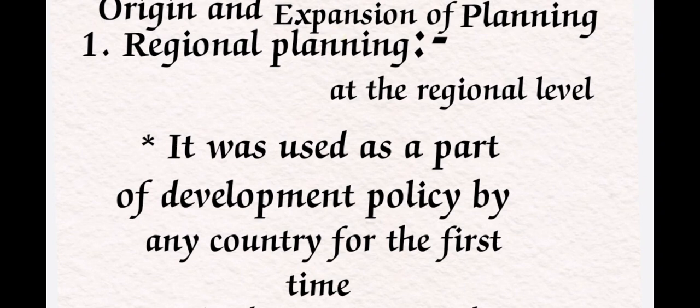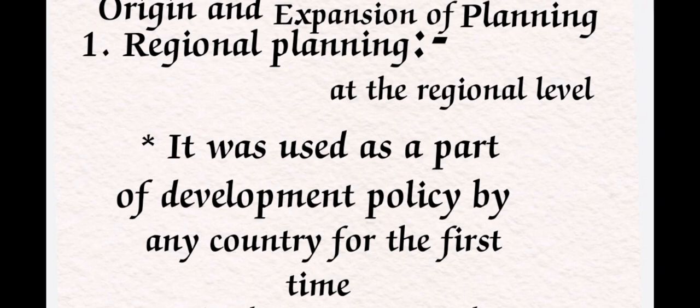These plans are very different in different countries. They may be implemented by different countries at different times and at different levels also. Basically in India, we have three levels of government: national level, state level, and the local level. At each level we have to implement the planning process which was set by the central government. We may consider these plannings as two types, regional planning and national planning.